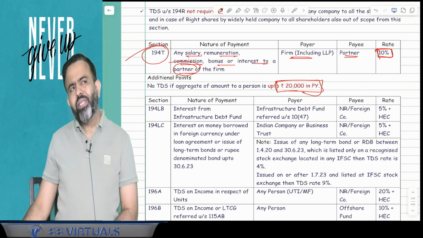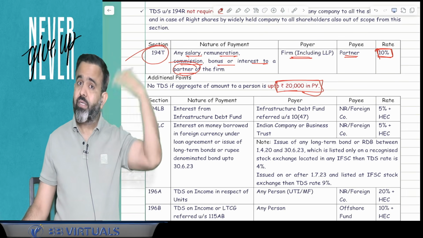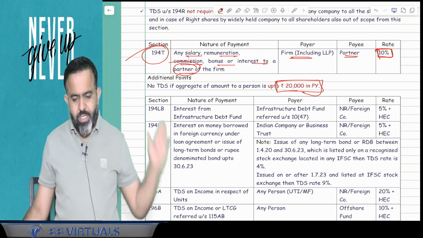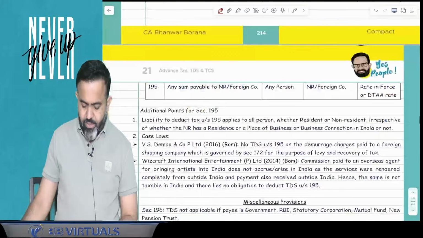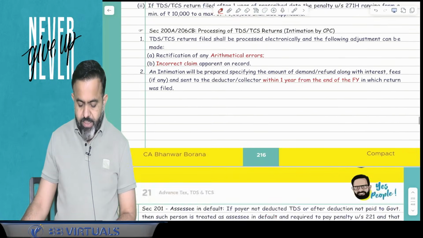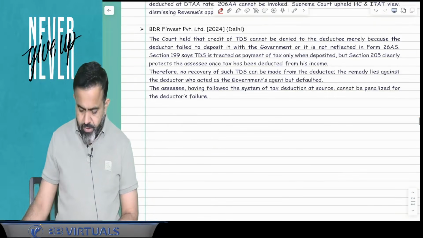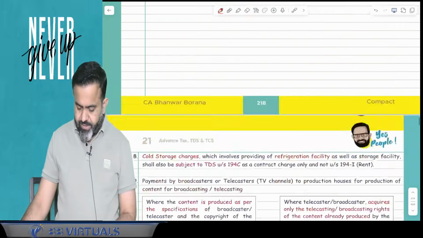Okay, now one more point here, even if that interest or remuneration is allowed or disallowed to the firm, TDS will be applicable on the total amount. Here TDS is required to be deducted on the total amount. Done. So this is the completion of your TDS amendments. Now let's start with the TCS amendment.